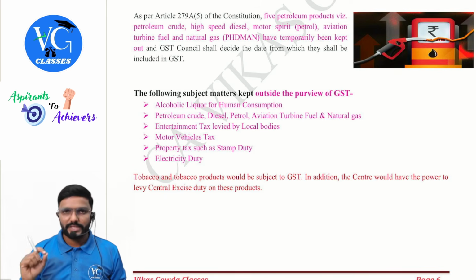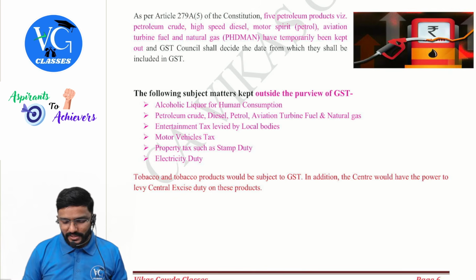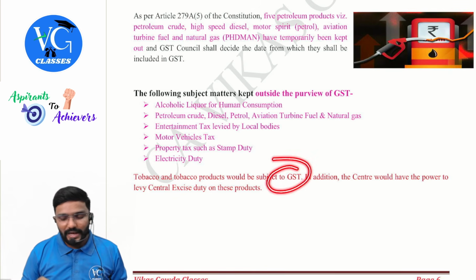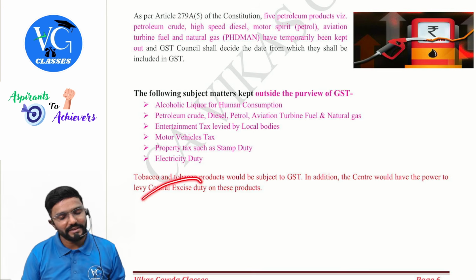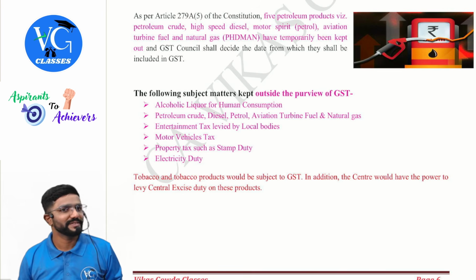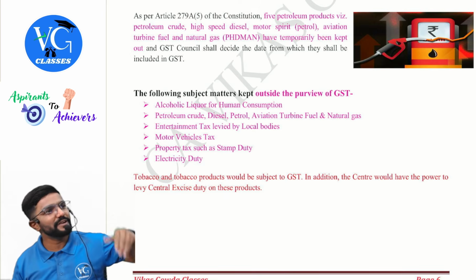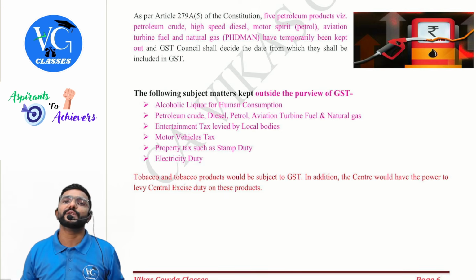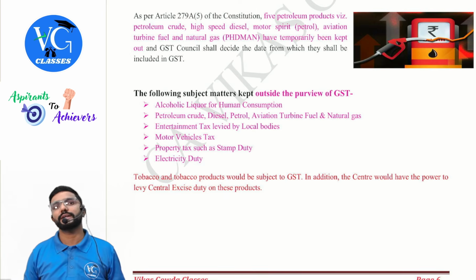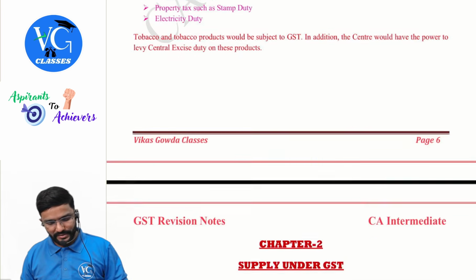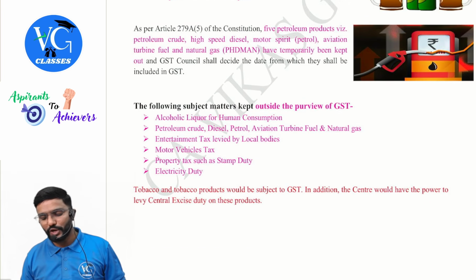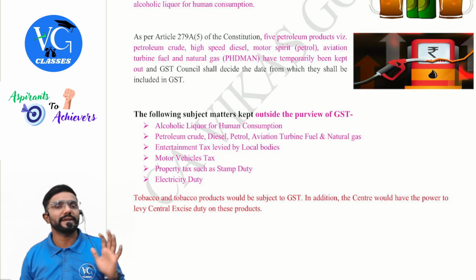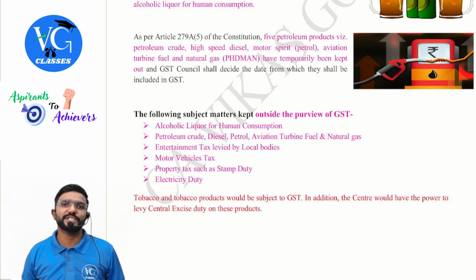No, guys. Then on tobacco products, they are subject to GST, as well as on the manufacture, even excise duty also is levied. So on tobacco products, both GST on sale and on manufacture, central excise duty is levied, guys. Both are levied. Yes, guys. This is all about chapter 1, which is basics of GST.